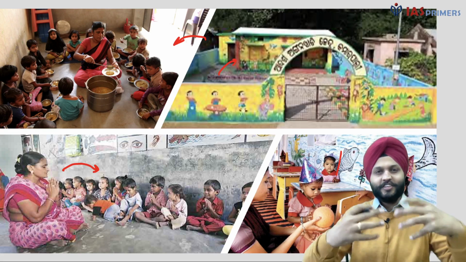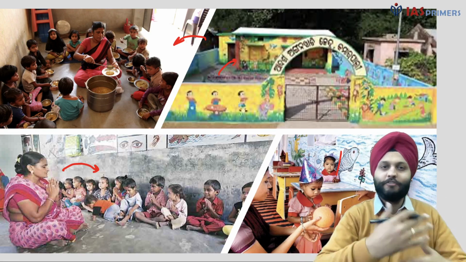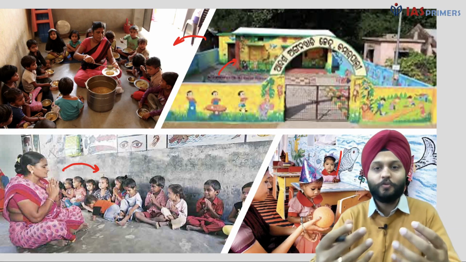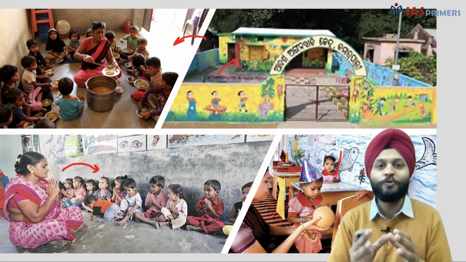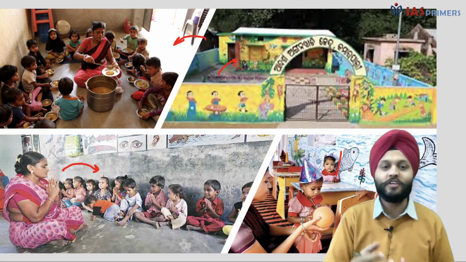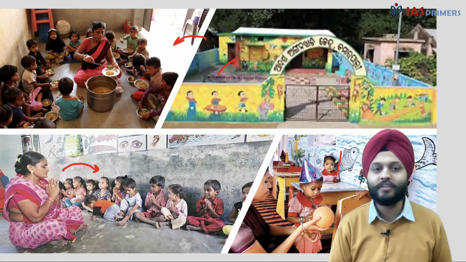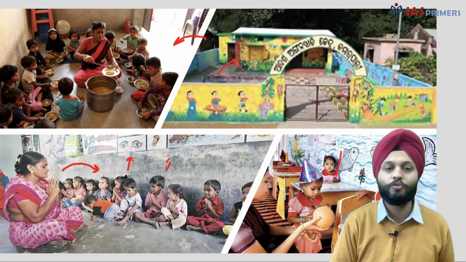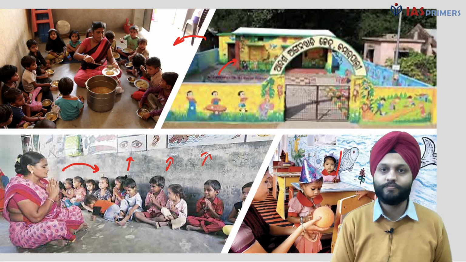Because obviously with children you can't be very bookish, like in a class. Certain other means have to be used to teach the children. So this is a typical example of what happens in an Anganwadi center, and you see how a lot of images are being used to teach the children.